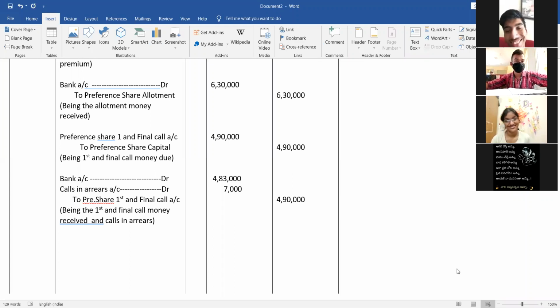Hemant has bought new spectacles. Spectacles he has purchased.